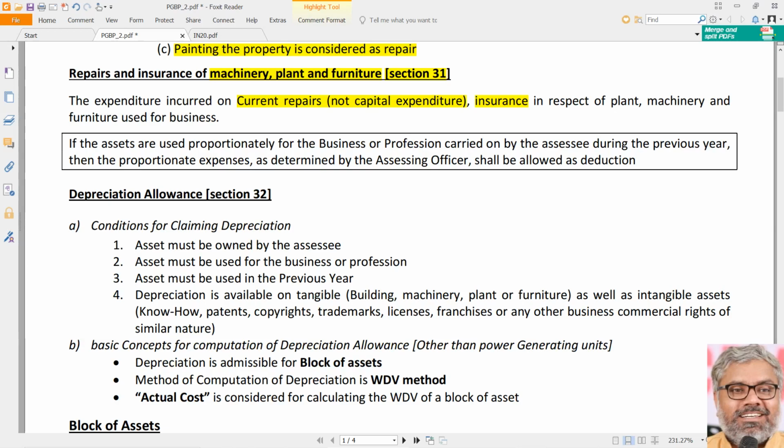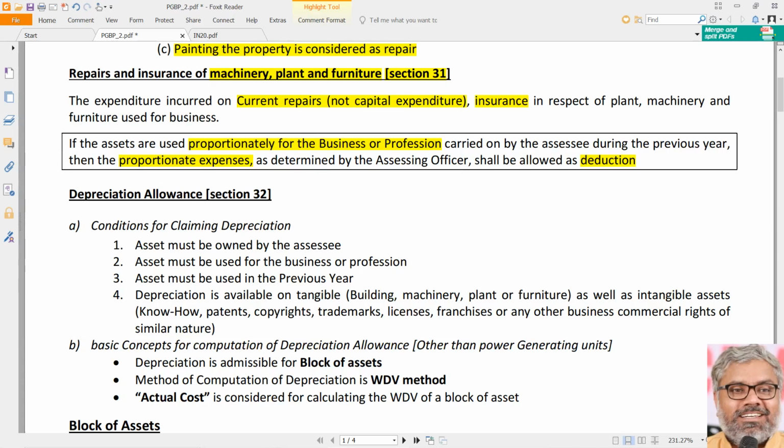But in the exam questions also there will be a possible additional point for calculation. As a working note we have to show that. What if the assets are used proportionately for the business or profession carried on by the SSC? In other words, he is using the assets partly for business, partly for personal purposes. Then what? Question comes. Then deduction will be given only to the proportionate expenses which are related to the business as determined by the assessing officer. That only shall be allowed as deduction. But how do we know that, we are not assessing officers? That is why it has to be given in the question. We don't have to worry about it.